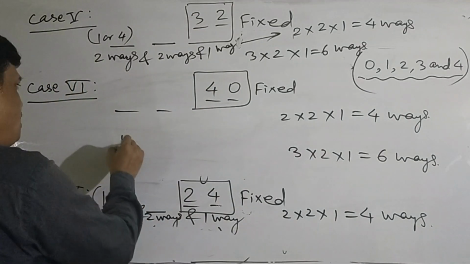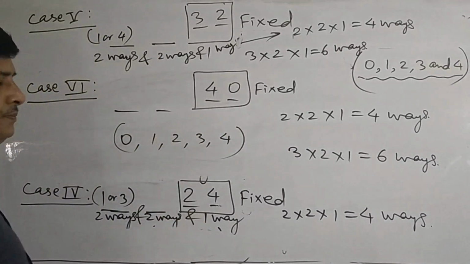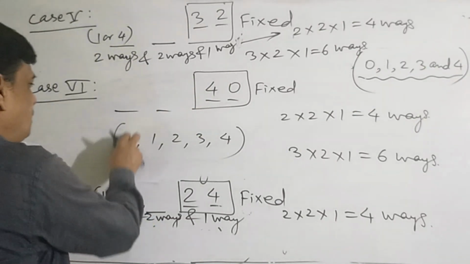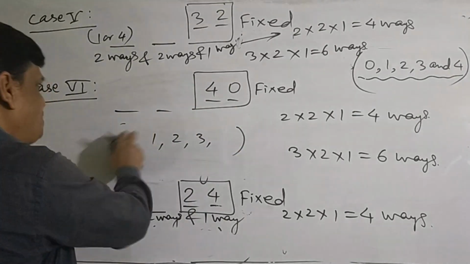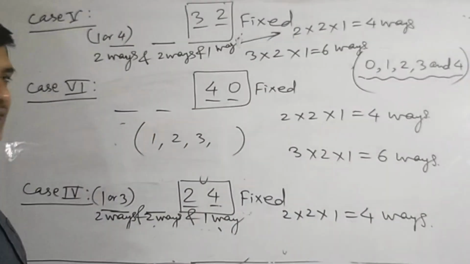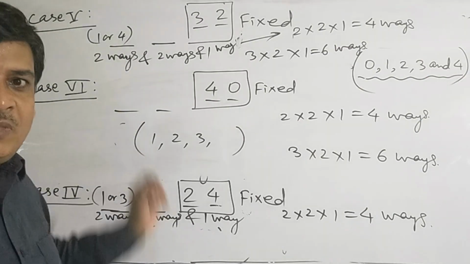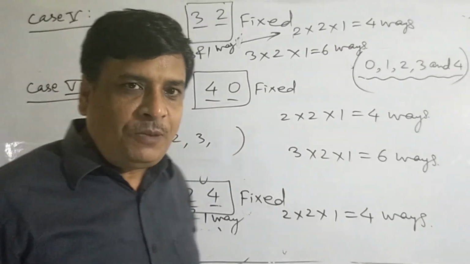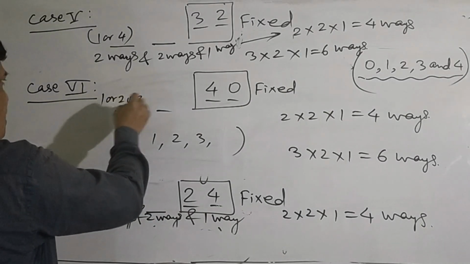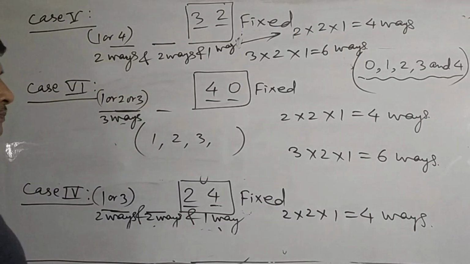The digits are 0, 1, 2, 3 and 4. These are 5 digits. 0 and 4 have been used. Then what are the remaining digits by which these two places are to be filled up? 1, 2 and 3. We can take any one of them for the thousand place. Thousand place can be filled up by 1 or 2 or 3, means in 3 ways this place can be filled up.